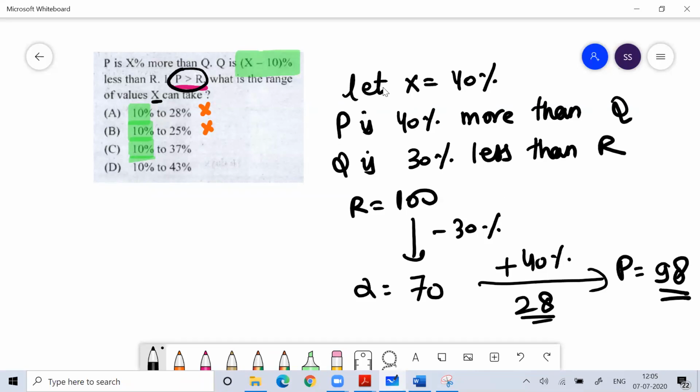Oh my God, what has just happened? You know that P should be greater than R. But if I take X equal to 40, then I'm getting P less than R. So 40 is not in the range. It means my answer is more than 30 but less than 40. Only one option is there. The option is C. That is my answer.